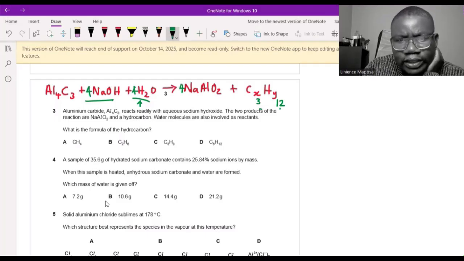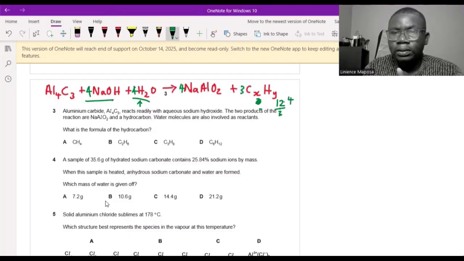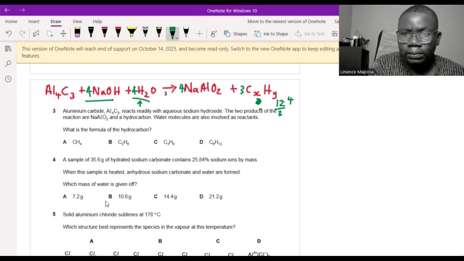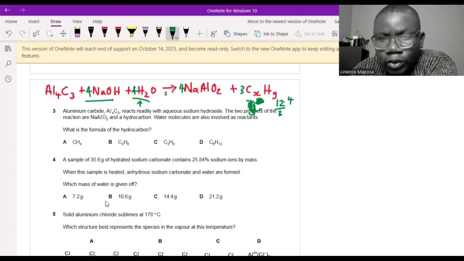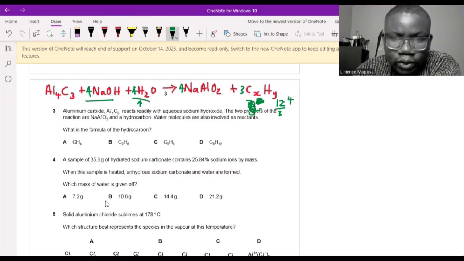But let's say I move this 3 and not put it in the formula, but put it up here. Then this divides by 3, and I get a 4. So my hydrogens will be 4 in the formula with 1 carbon. Do you understand? If I had 12 hydrogens, I want my hydrogens to be 12, but I removed the 3, I divided 3 over 3 to get a 1. So 3 goes up there, and 12 must also be divided by 3. I get a 4. So then I have 3 molecules of CH4.